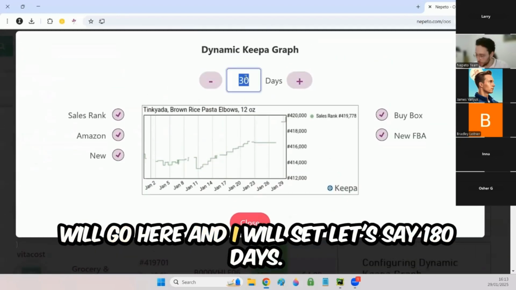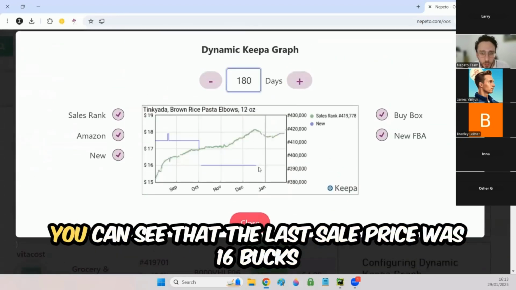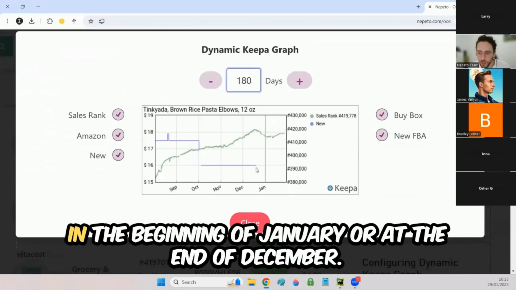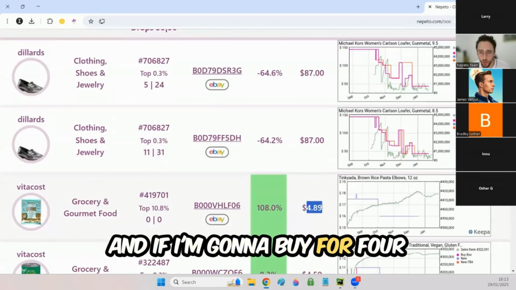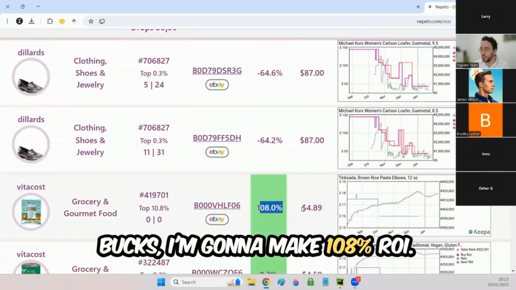If I go here and set, let's say, 180 days, you can see that the last sell price was $16 at the beginning of January or at the end of December. You can see here that the last price was 16. And if I'm going to buy it for $4, I'm going to make 108% ROI.